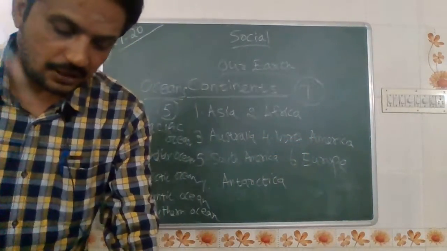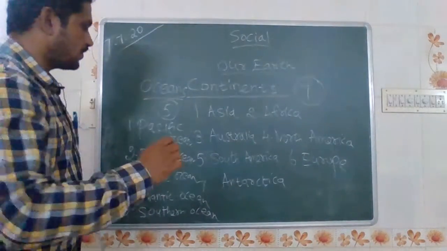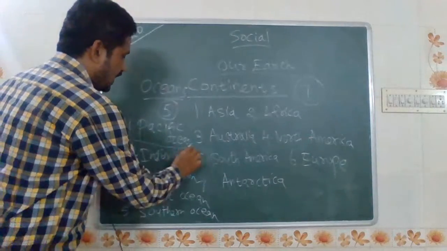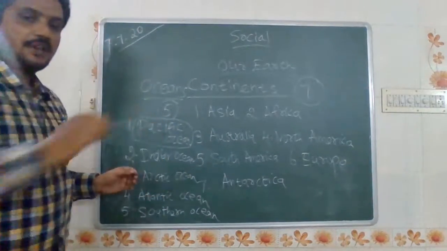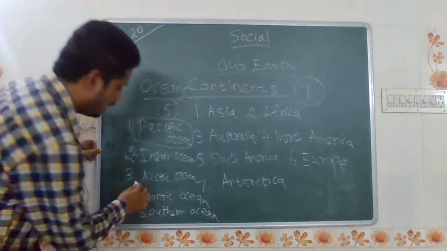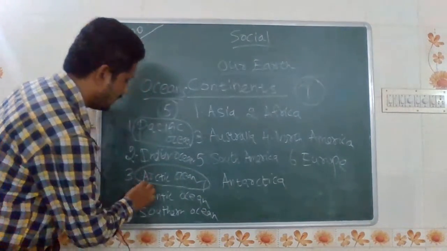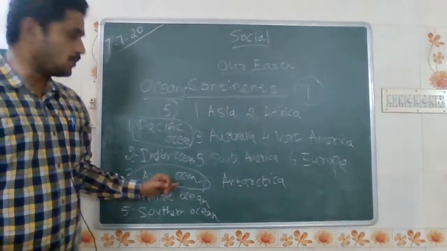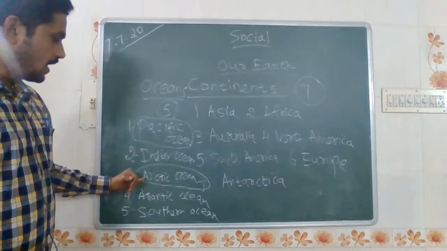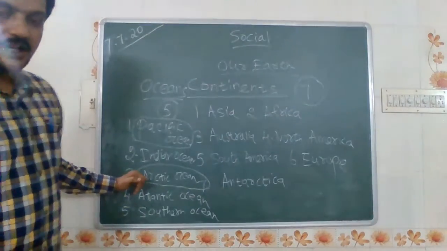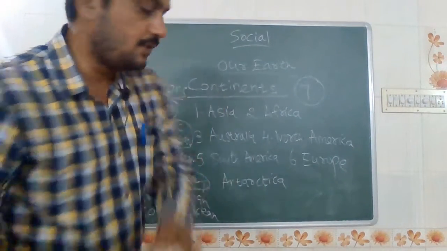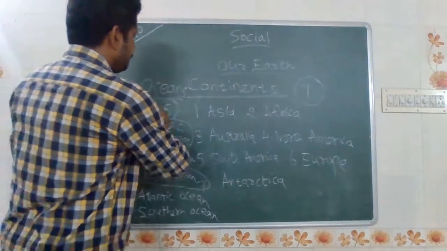Now we will look at which is the largest ocean and which is the smallest ocean. In this world, the largest ocean is the Pacific Ocean. And what is the smallest ocean? The Arctic Ocean is the smallest ocean. So the Pacific Ocean is the largest and the Arctic Ocean is the smallest. These are the continents and oceans present in the world. Next, we will look at the globe.